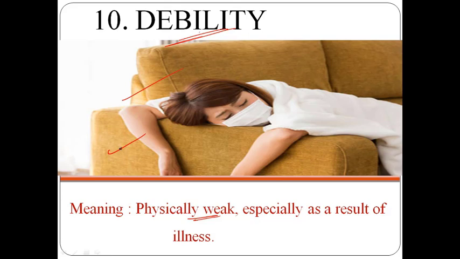Also, before that, how to remember the meaning of this word. In debility, D is a prefix which denotes not, and "able" is there, ability. It is talking something about ability. So, not able. It sounds like something not physically able, right? So this is how we have to remember the meaning of this word. Let's move to the next word now.